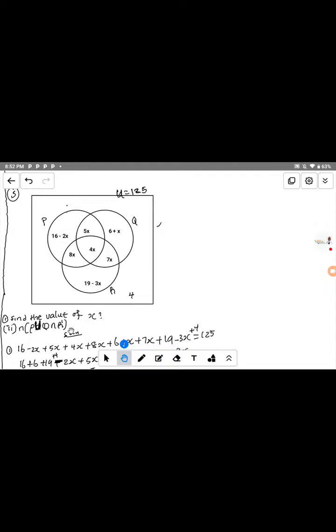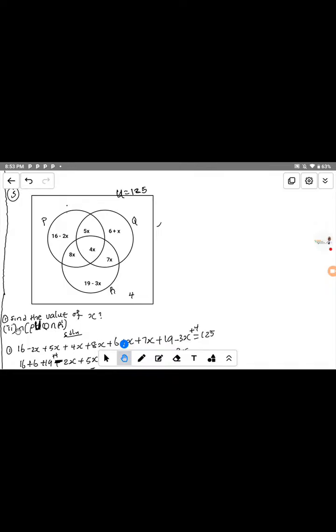But this complement helps us understand that we are removing all the elements included in R from the intersect of P and Q. So if you remove everything that belongs to R, we are only left with 6s, 16 minus 2s and 5s, and 6 plus s. That is what we have left.